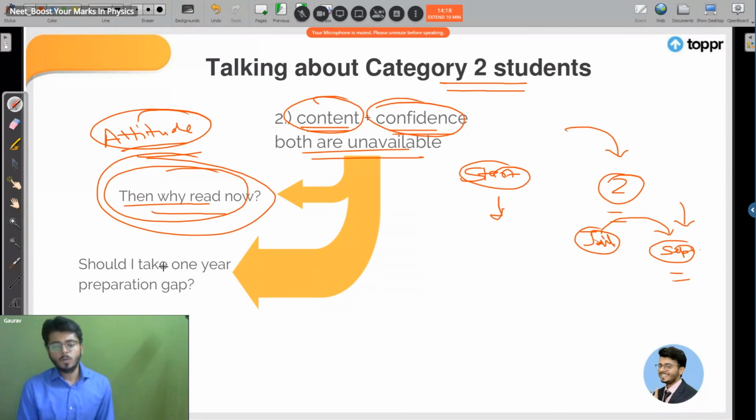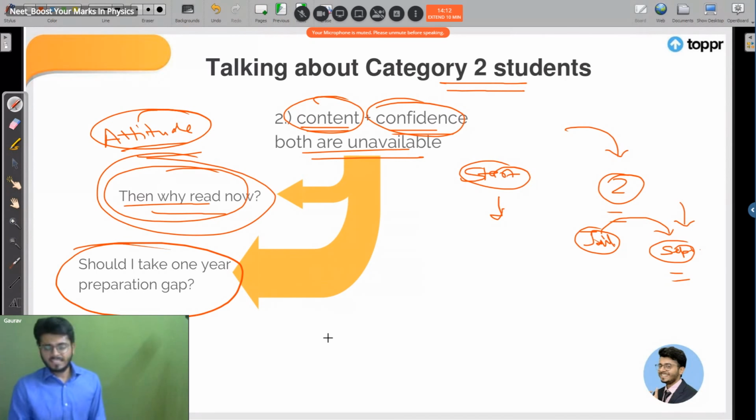Chalo. So now the next question is, should I take a 1 year preparation gap? Let's say you are going for NEET 2020. First of all, it has been postponed. Even if you haven't worked right now, work on it, because it will help you develop attitude.